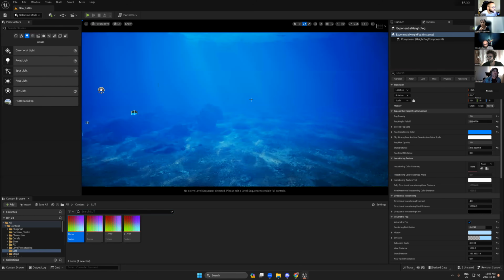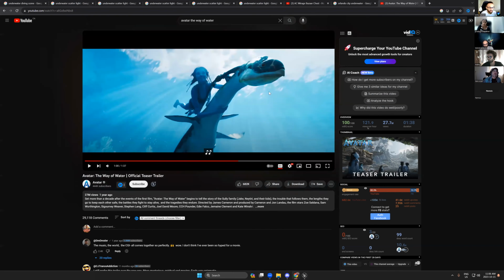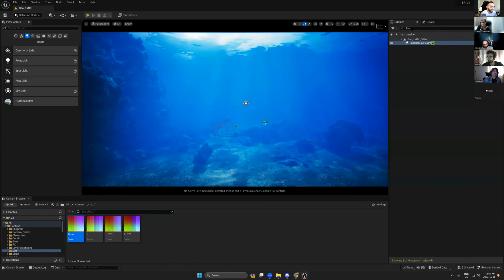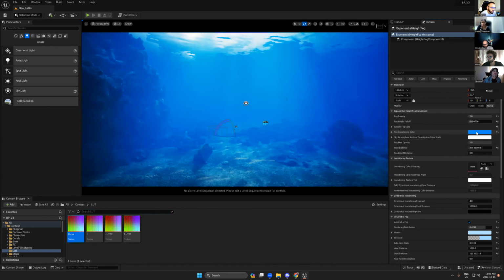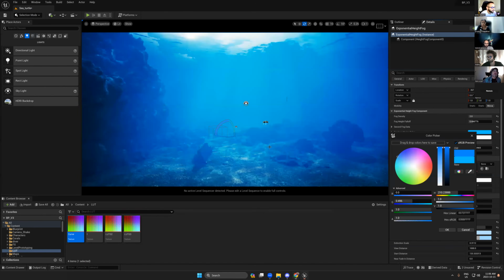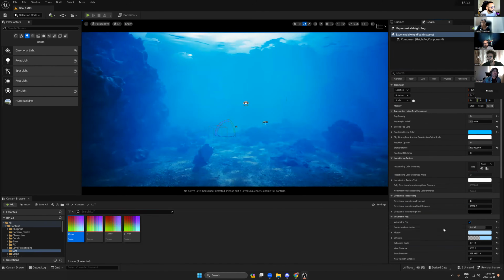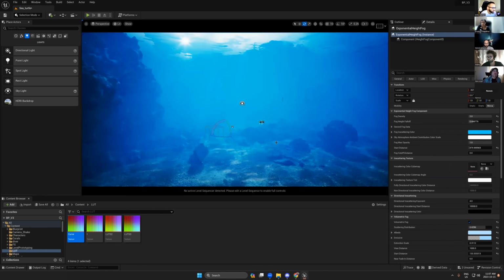So we have nice caustics. And listen, Avatar uses different software and different layers. Here the light is greenish because it's near the water surface, so let's do the same. We can add more greenish, and that one should be similar. So now, welcome to the underwater scene.